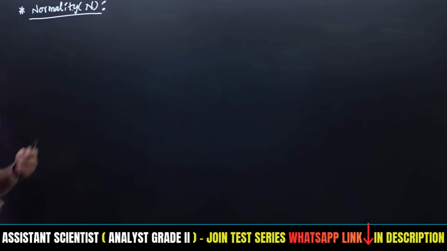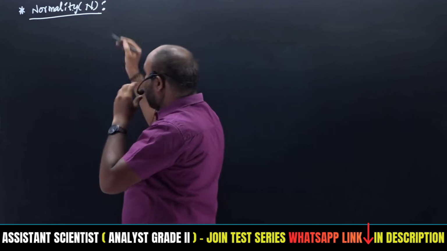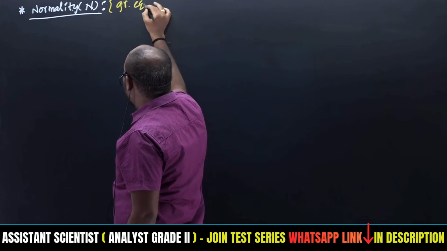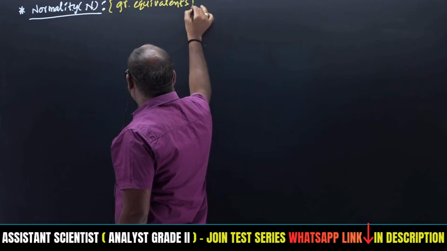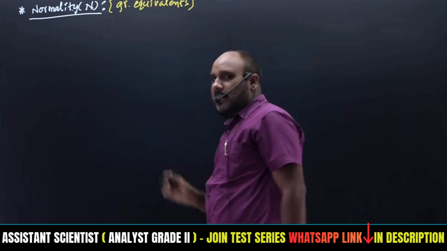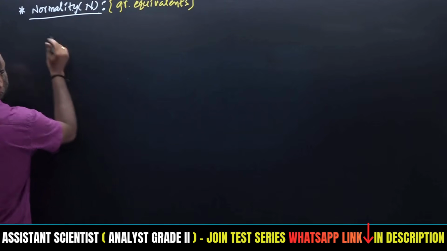Right. When molarity is applicable for number of moles, normality will be applicable for what? Number of gram equivalents. So what about gram equivalents? We'll see that after this. What is the definition?